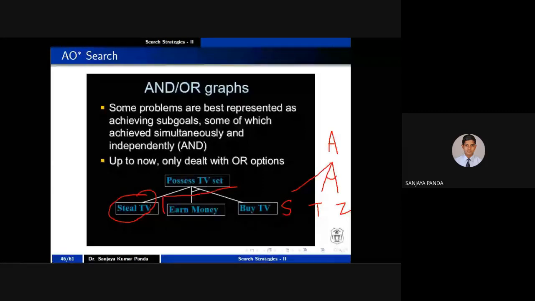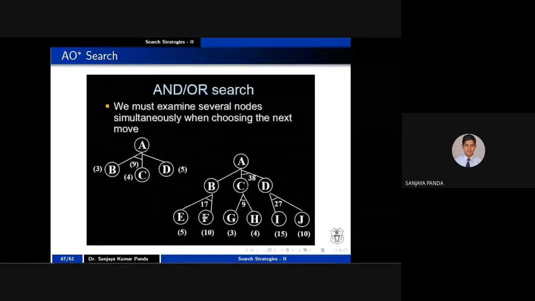That's why it is represented by an arc here. This arc indicates that only if both objectives are satisfied is your goal achieved. You have to achieve both objectives, otherwise your search is not successful. That's why it is called an AND OR graph. Let us take this example. Each edge connects two different nodes. The cost of each edge I am assuming to be 1.